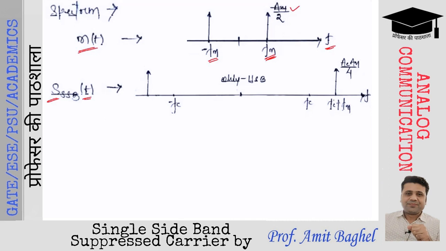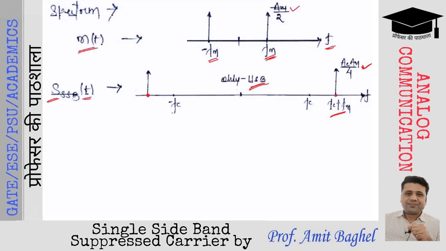In this case, we have two impulses. One at Fc plus Fm, another at minus times of Fc plus Fm. Since we are going to transmit, we are considering only the upper frequency, hence this is the spectrum of upper sideband. Single sideband where we are considering only the high frequencies, upper sidebands. So at Fc plus Fm an impulse will exist that will have a strength of AcAm by 4. AcAm by 4 is the strength of this impulse.